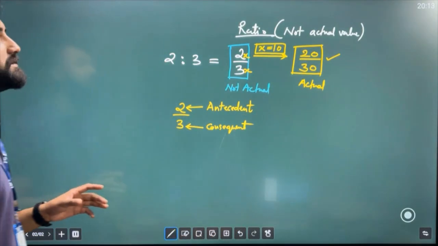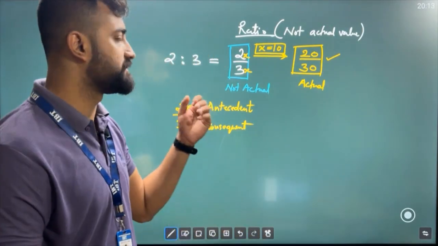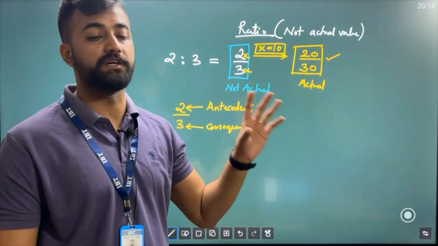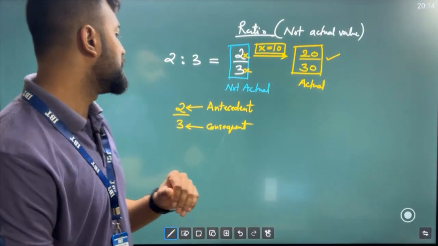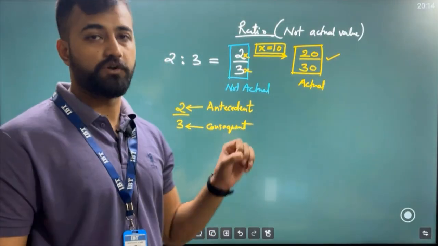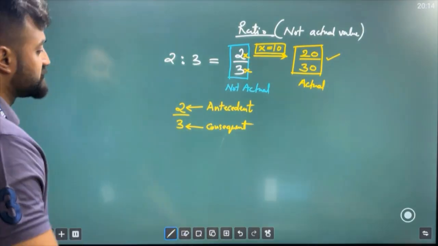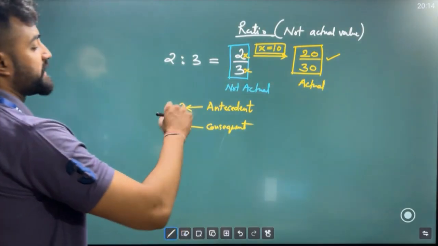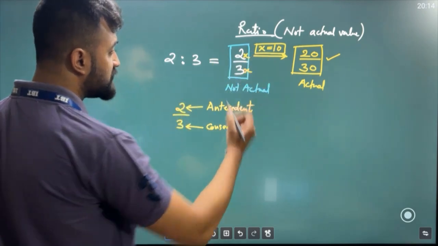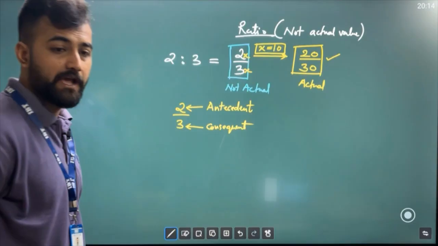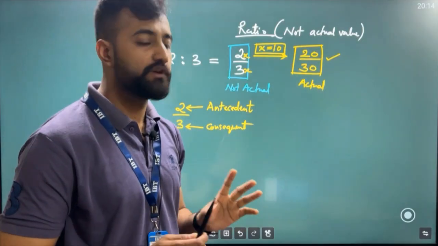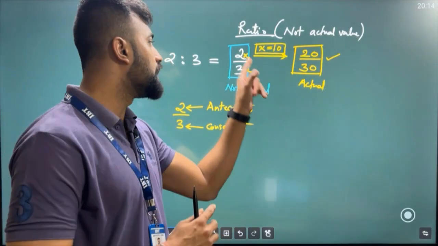So this is why I use two different terms. Otherwise, I would have called this also a fraction. But fraction is different and ratio is different. That's why we are using two other terms in this case as well. Whatever number sits at the top is known as your antecedent, and at the bottom is known as the consequent. And we should also know that these are not my actual values. To find actual values, we need to find the variable which will get me the actual value. Like in this case, I've put x and x, and when I find this x, I got to know that x was 10. That's why I'm getting these actual numbers. So the motive of this entire chapter is to find this particular unknown value.